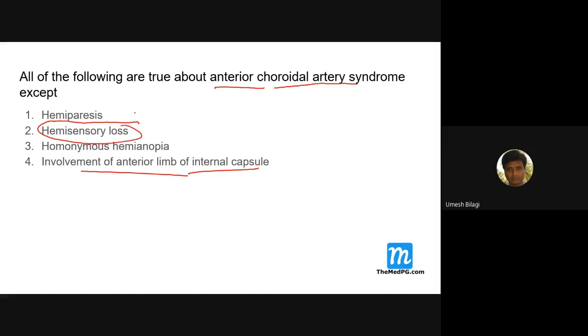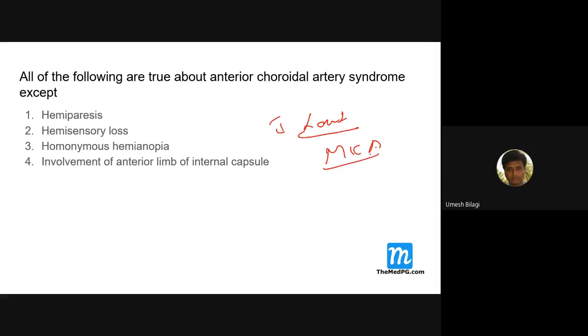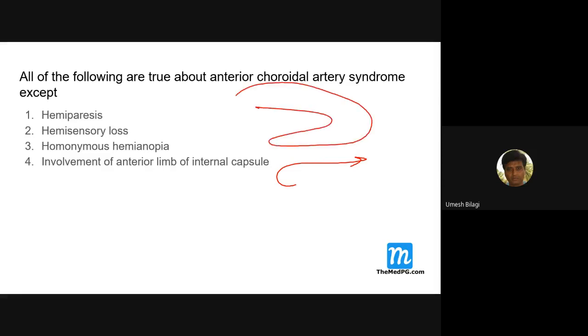Usually internal capsule infarcts are caused by lenticulostriate branches of the MCA, the middle cerebral artery. Middle cerebral artery, how does it travel? I discussed the middle cerebral artery. From medial to lateral it goes now, under the what? It comes here, from medial to lateral like this. And this is the frontal lobe, parietal lobe, temporal lobe here. It comes out from medial to lateral here. So when it is coming like this, it will give deep branches into the brain. It supplies the internal what?